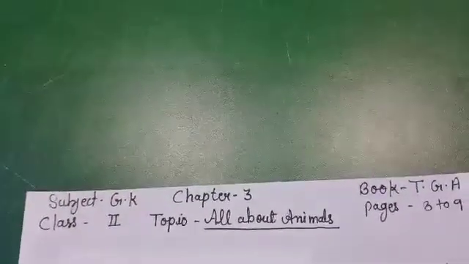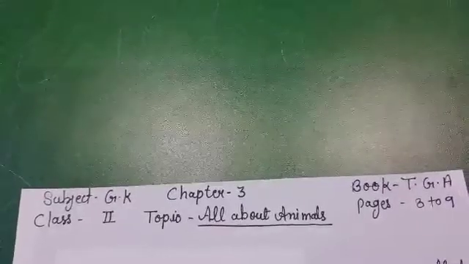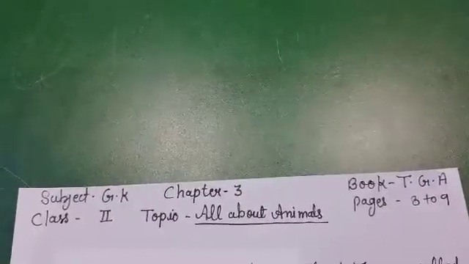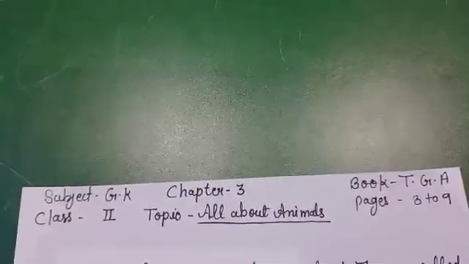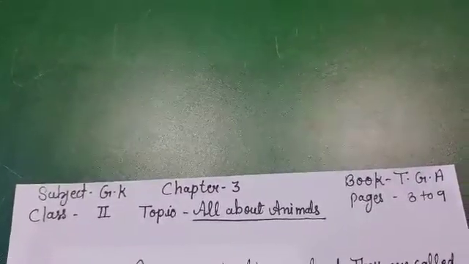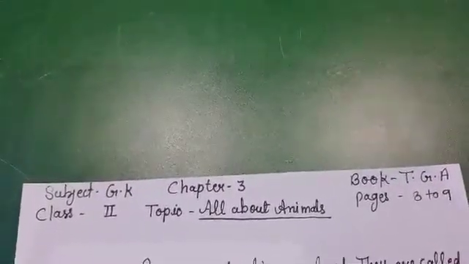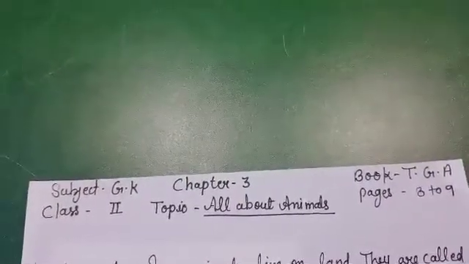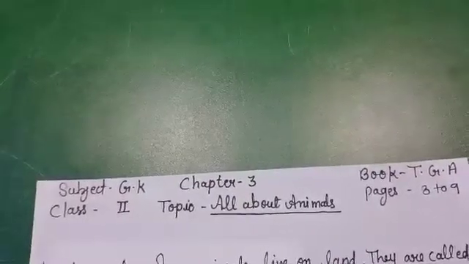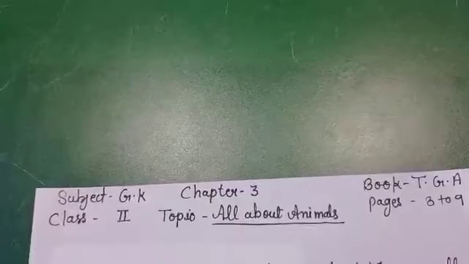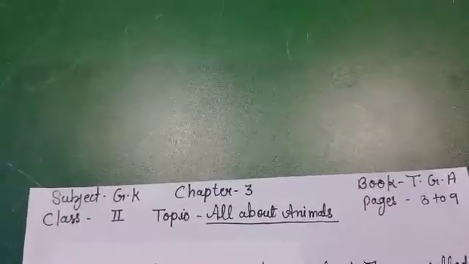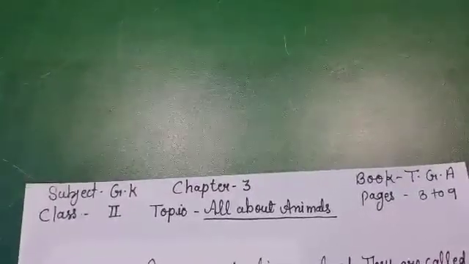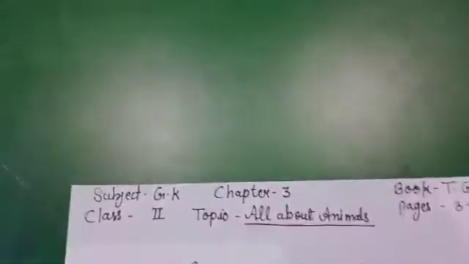Before reading this chapter, children, I want to tell you about animals. In the previous video, we have read about animals. We see many types of animals in the forest and some animals at our home. So these types of animals differ from each other. These animals are divided into two categories: wild animals and pet animals. Wild animals live in the forest and pet animals live in our house and with us.